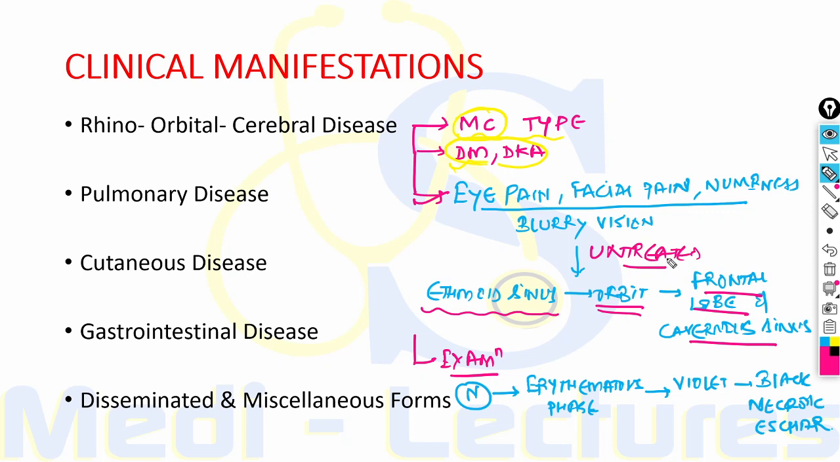On examination, earlier there is normal tissue in the early stages, then there is starting of erythematous phase which can be present with or without edema, then there is violaceous appearance, and finally leading to black necrotic scar. The progression can range from rapid to very slow, that is from few days to months to years, and this progression depends upon the immune status of the patient and the causative mucorale species.